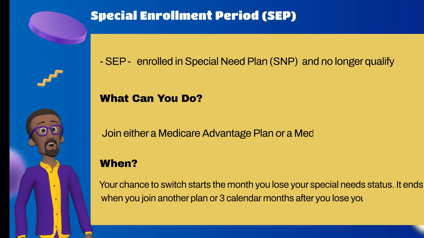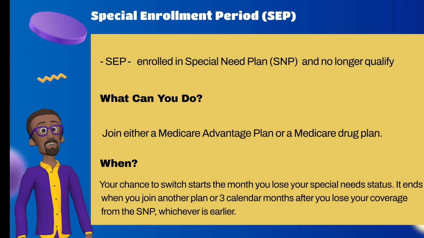SEP. Enrolled in Special Needs Plan, SNP, and no longer qualify. What can you do? Join either a Medicare Advantage plan or a Medicare drug plan. When? Your chance to switch starts the month you lose your special needs status. It ends when you join another plan or 3 calendar months after you lose your coverage from the SNP, whichever is earlier.